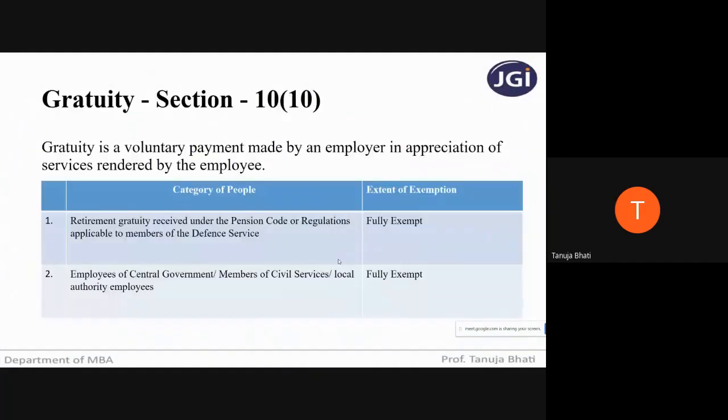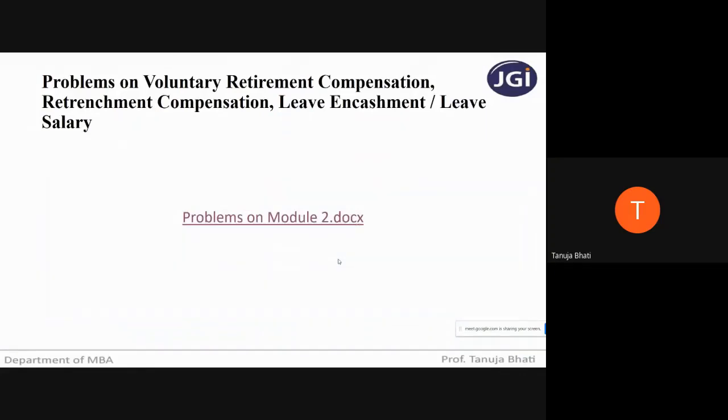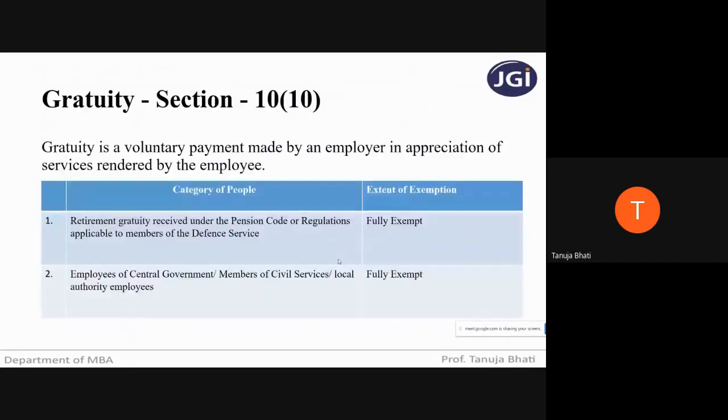Now let us move ahead to the remaining part of whatever has been left under death cum retirement benefit. So today again: gratuity, commuted pension, uncommuted pension, provident fund. That is left. So let us first see the provisions, and in the next class, we will be seeing the individual problems on this. So gratuity is covered under section 10, subsection 10. Very important again, students. Gratuity is very important because an individual problem is almost always asked in the exam, as well as in the full-fledged problem when they ask income from the head salaries.